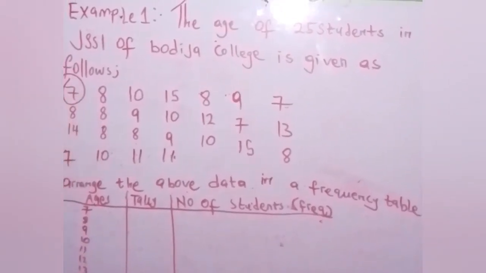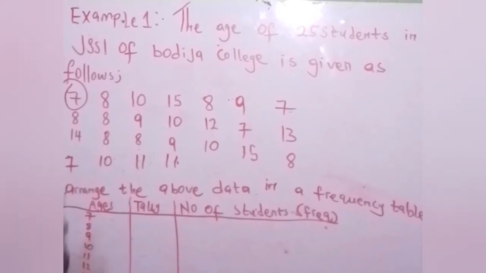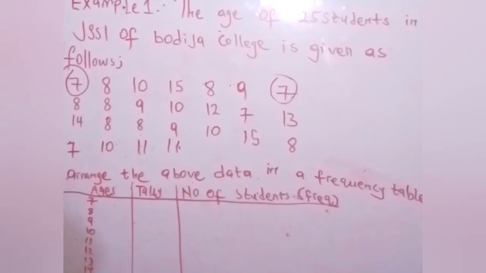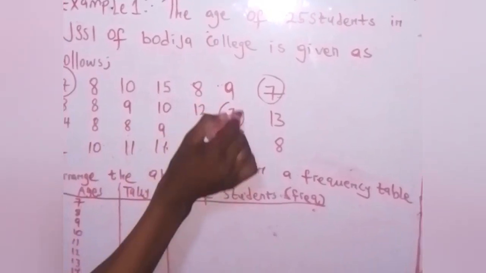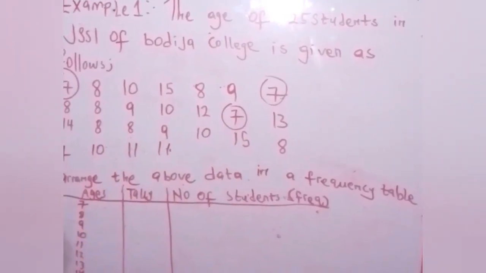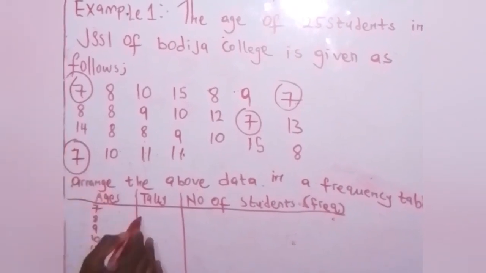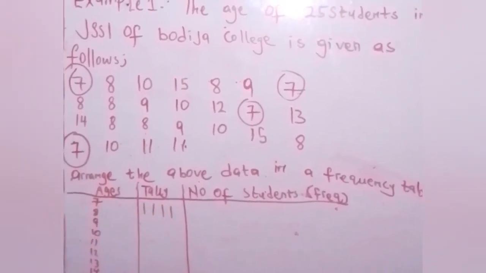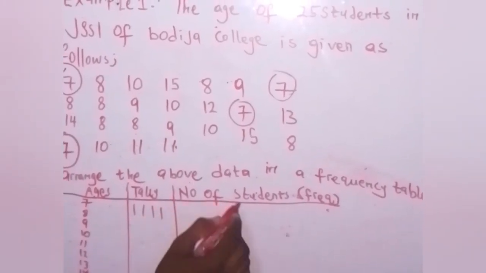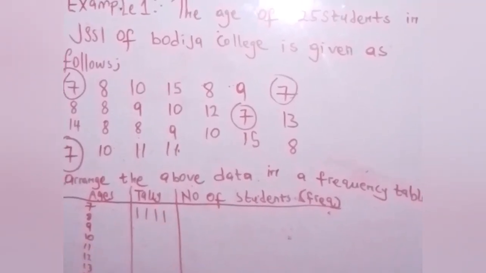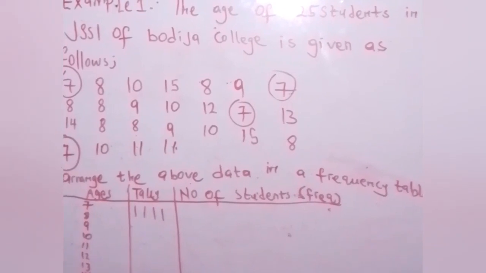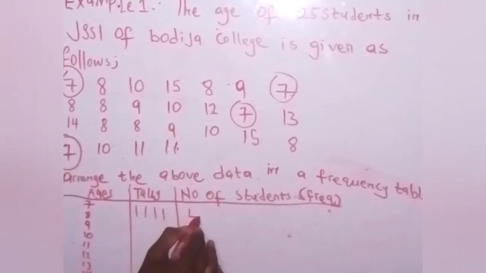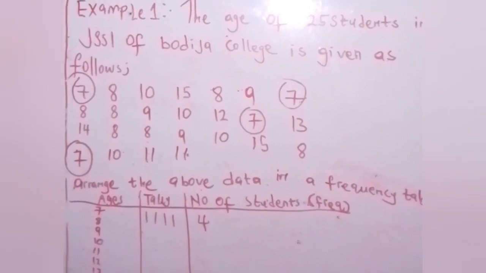This 7 is 1, this another 7 is 2, this another 7 is 3, another 7 is 4. That means 1, 2, 3, 4. Are you getting it? That means the number of students that are 7 years old, the frequency, is 4.